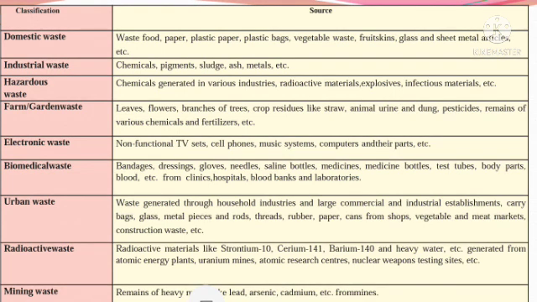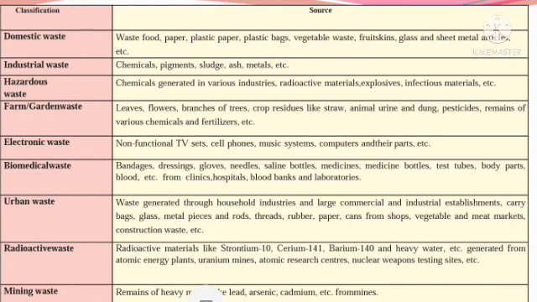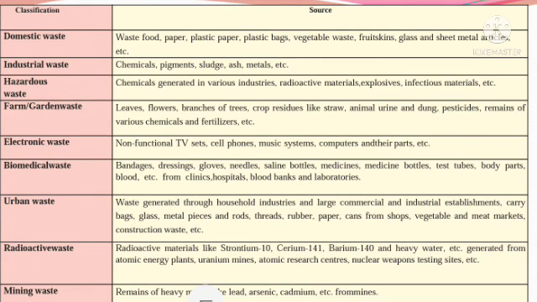Electronic waste: non-functional TV sets, cell phones, music systems, computers and their parts are electronic waste. Biomedical waste: bandages, dressings, gloves, needles, saline bottles, medicine bottles, test tubes, blood and body parts, etc. are included in biomedical waste.